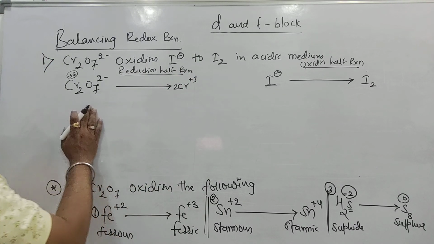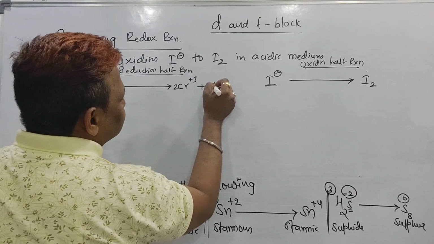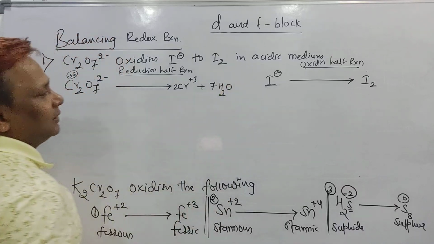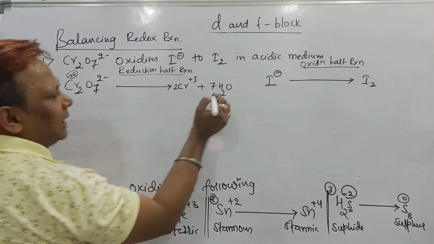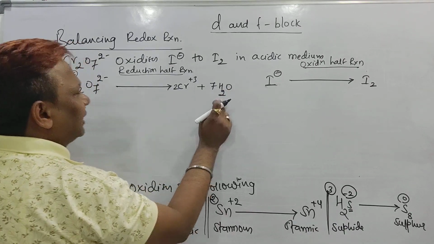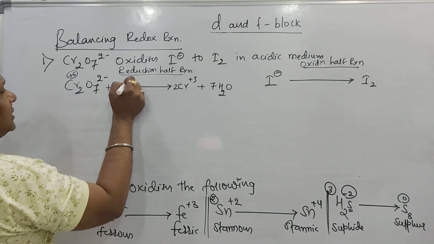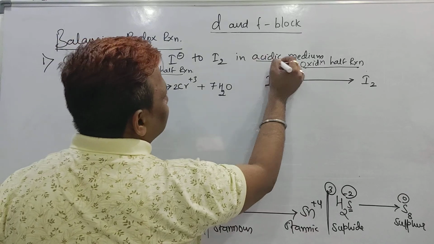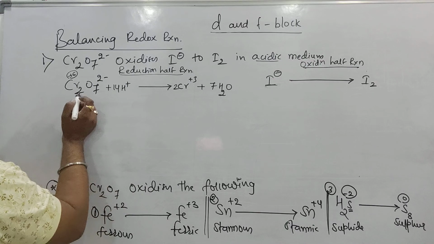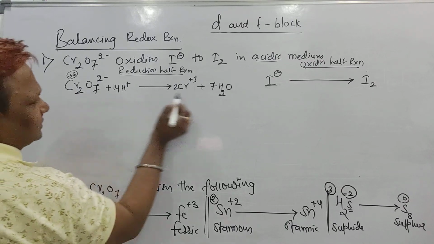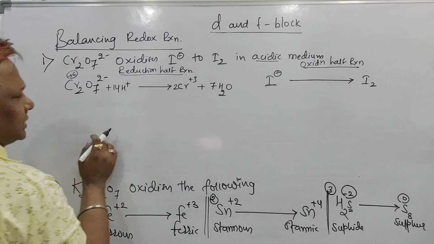How to do it? Just balance it. Chromium to chromium 2. Oxygen is 7, so add 7 water molecules. Now you can see on this side we have 7 oxygen, and here also 7 oxygen. But count the hydrogen here: 14 hydrogen we have, and we don't have any hydrogen on the other side, so better you write 14 H plus ions, because it is in the acidic medium. They already mentioned it here. So now balance the charges. See, 2 chromium, 7 oxygen, hydrogen 14.